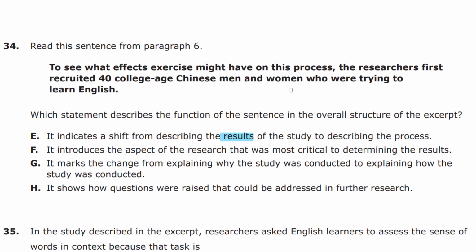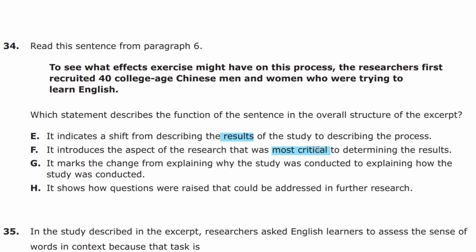This is not correct. F, it introduces the aspect of the research that was most critical to determining the results. Choosing 40 college-age Chinese men and women was most critical to the results? I don't think so. That's extreme language, and there's nothing in there that suggests that.